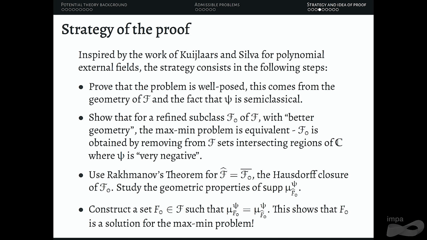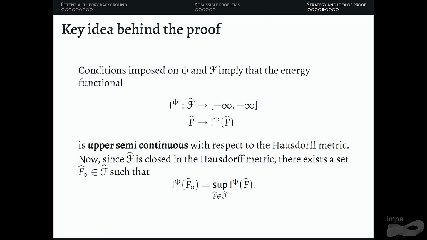What is the problem with this strategy? The moment we use Rachmanov's theorem on the closure, we are not looking at curves anymore. So there is a chance that the support of our equilibrium measure could have a 2-dimensional part, and therefore there is no way to really construct this F0. Okay. So let's go on to the proof, and I'll explain how we deal with that.